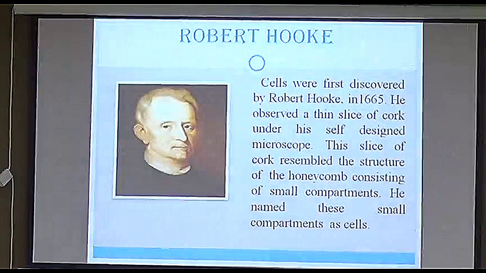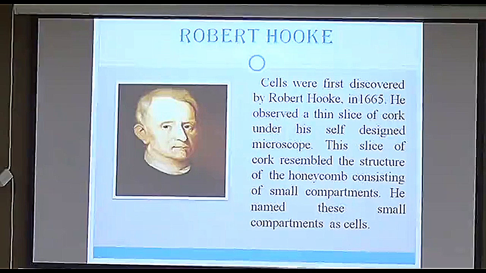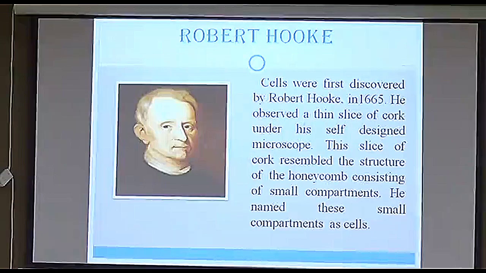Discovered the cell, as the chapter is "Fundamental Unit of Life." So Robert Hooke was the one who discovered the cell in 1665. He discovered a cell from a cork, which is used mainly in champagne bottles. You must have observed the bottles of wine as well as champagne. They are covered tightly with the help of a cork.